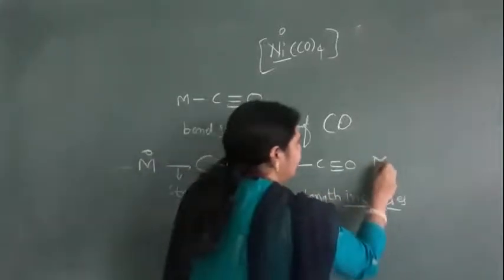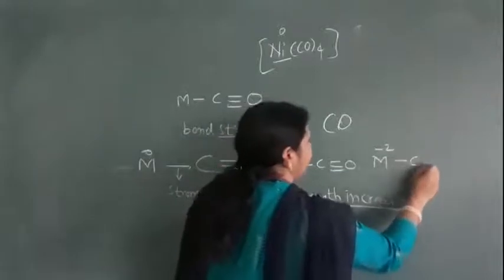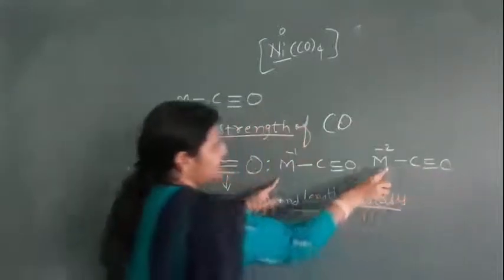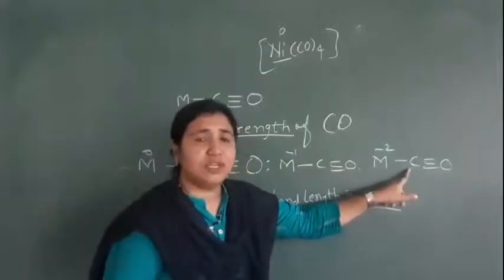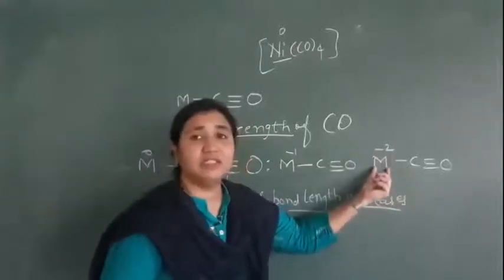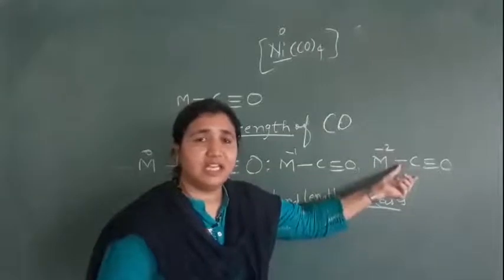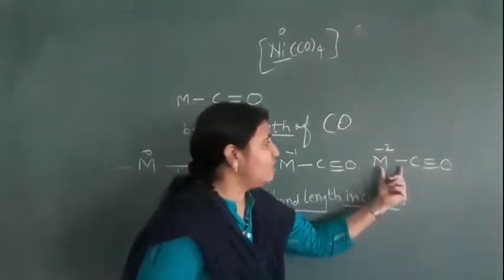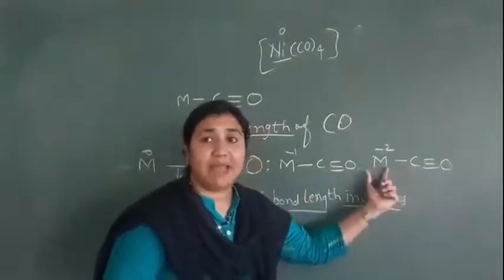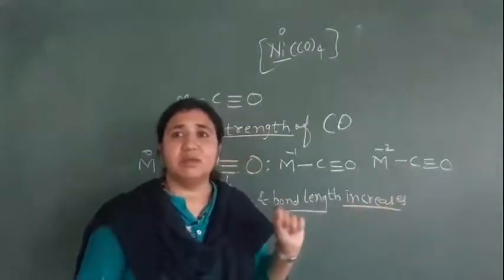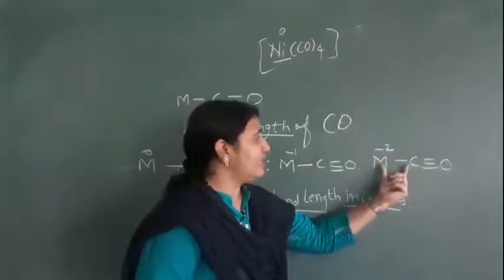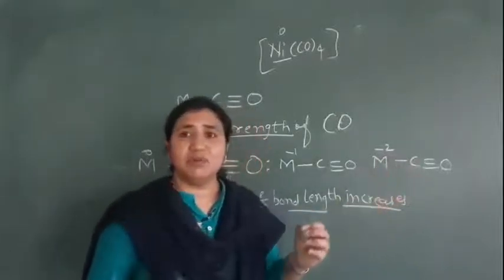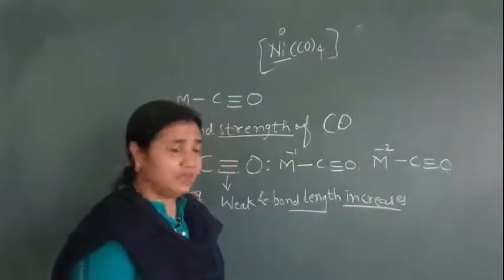So the bond strength of metal and carbon becomes more. And if we increase the charge to -2, then the metal-carbon bond becomes even stronger, because with a -2 charge on the metal it can donate electrons easily and form a good bond between metal and carbon. Back bonding will be good, synergic bonding will be strong, and that's why the metal and carbon form a stronger bond.